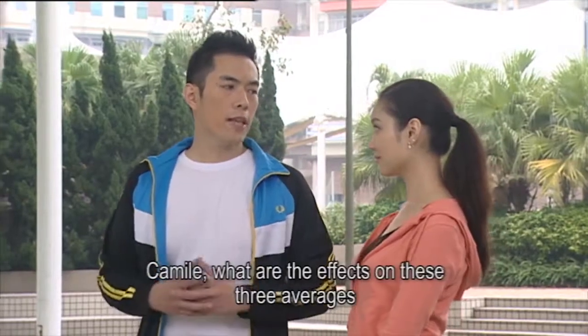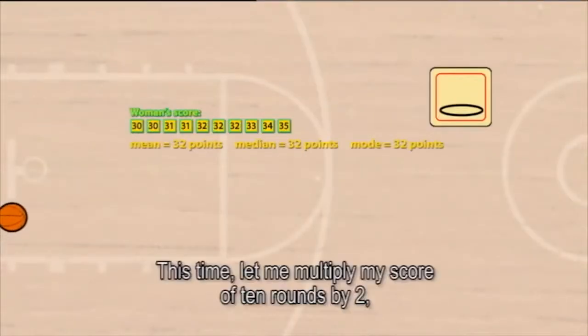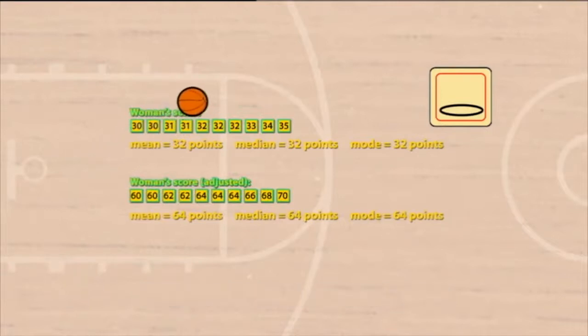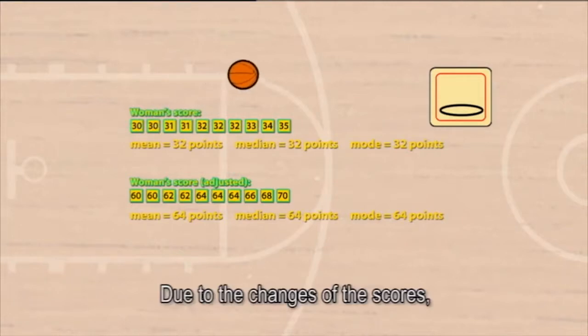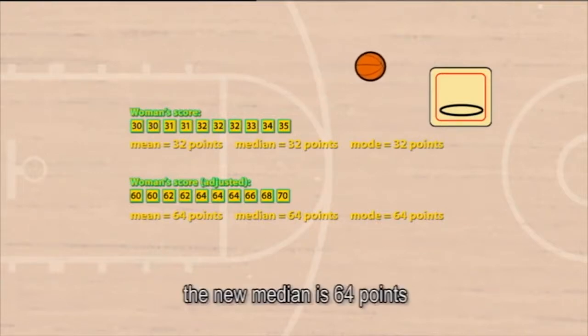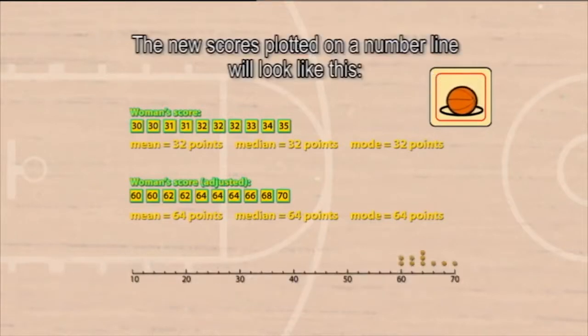Camille, what are the effects on these averages if we multiply a constant to each datum? This time, let me multiply my score of 10 rounds by 2. That is, double the result of each score. The result is like this. Due to the changes of the scores, the new mean is 64 points, the new median is 64 points, and the new mode is also 64 points. The new scores plotted on a number line will look like this.